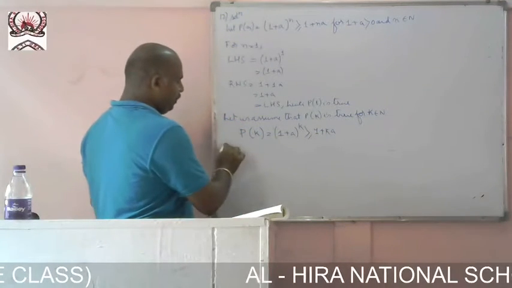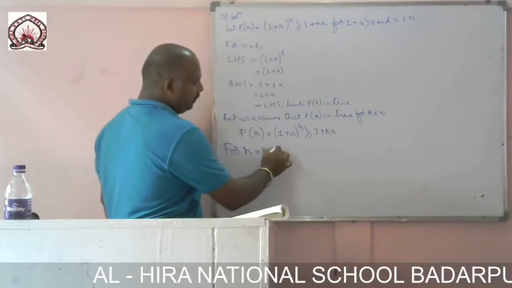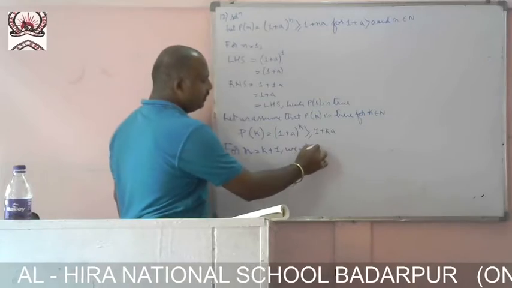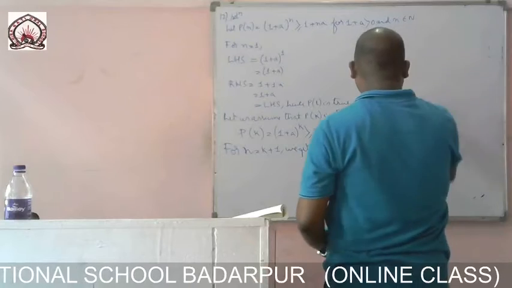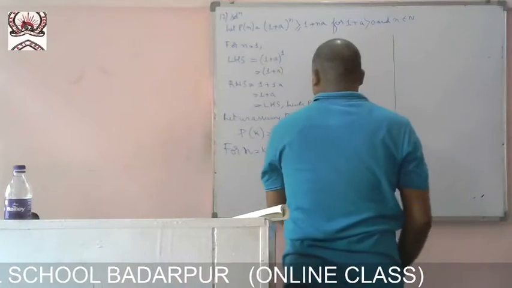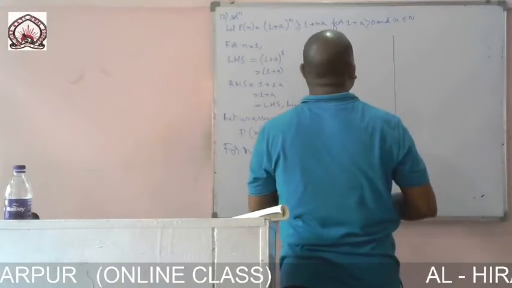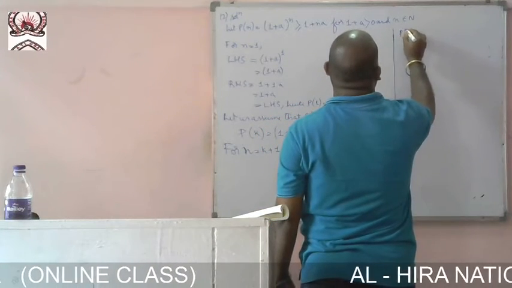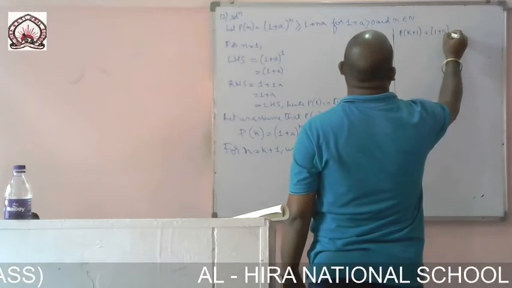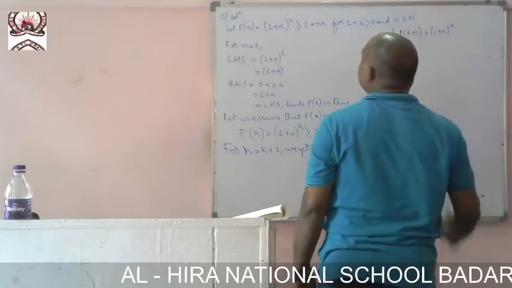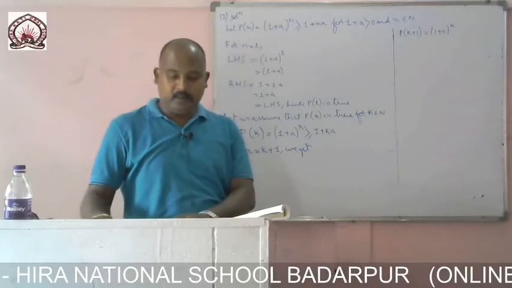Now for n equal to k plus 1 we get p of k plus 1 equal to 1 plus a whole thing to the power k plus 1. Now we have to expand it.